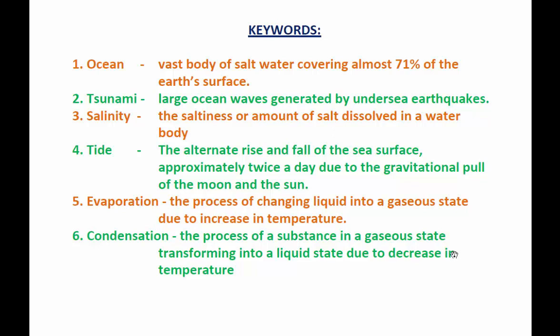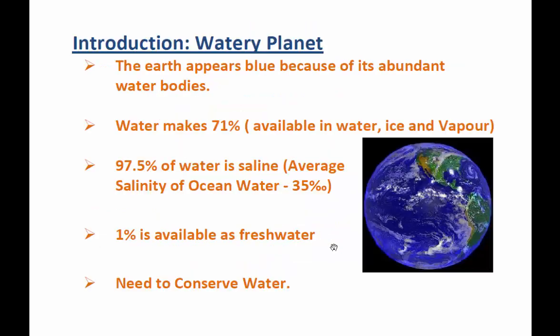Evaporation is the process of changing liquid into a gaseous state, or water into a vapor state so to say, due to increase in temperature. Condensation, the process of substance in a gaseous state transforming into a liquid state due to decrease in temperature. So evaporation and condensation are just opposite to each other. Now let us see the introduction of this very lesson.